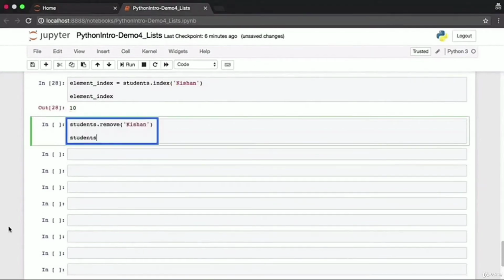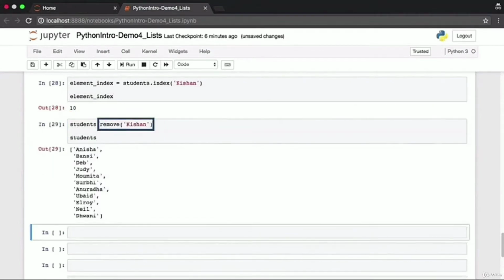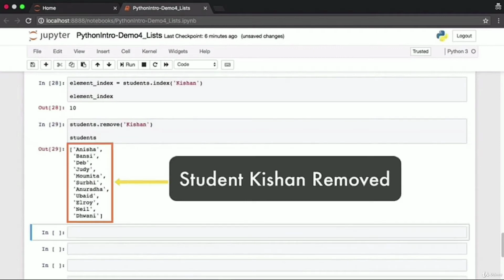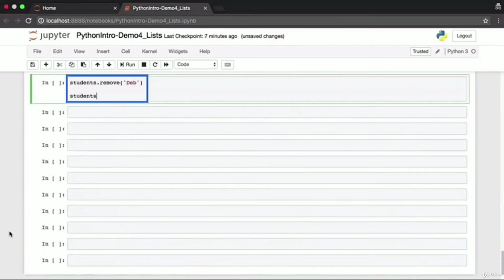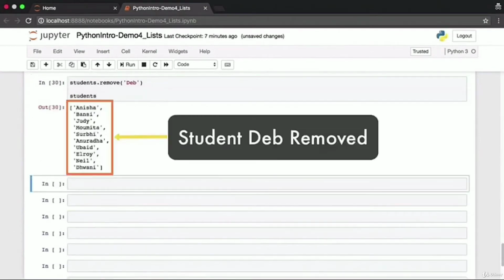Removing individual elements from a list is easy. You can do it using the remove function. Here I try to remove Kishan, and you can see in the resulting list that the Kishan string no longer exists. Strings that you specify for the remove operation also have to be an exact match of the strings present in the list. Otherwise, the remove operation will throw an error.